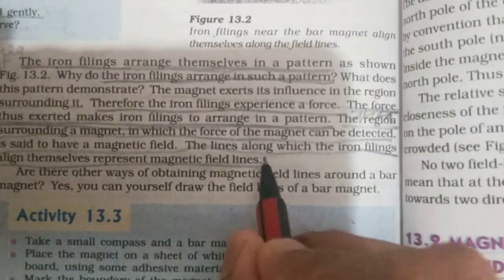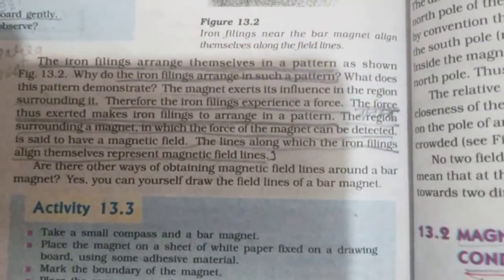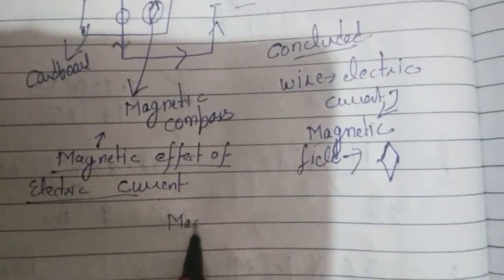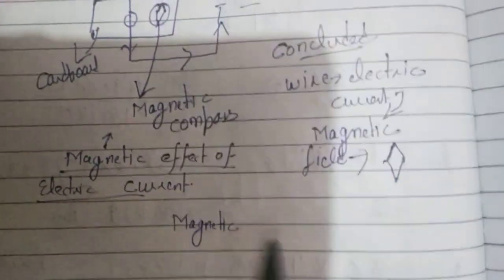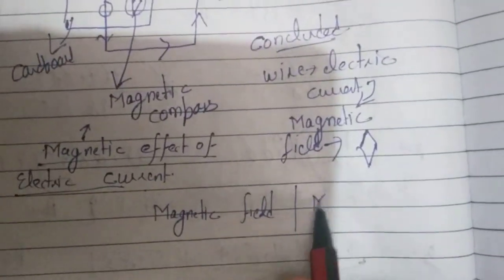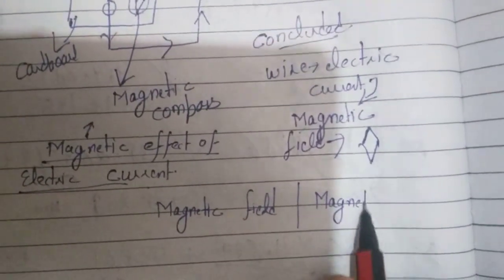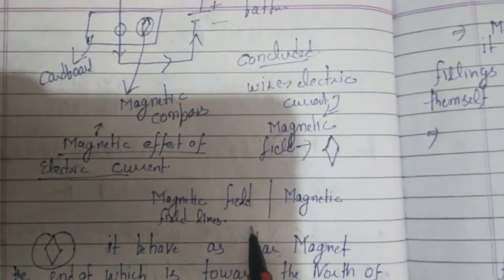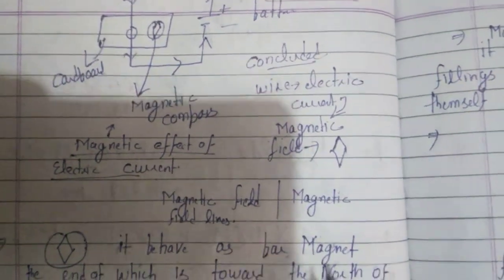So here we are ending the reading. Now we will come to the understanding part. The next topic is magnetic field and magnetic field lines.